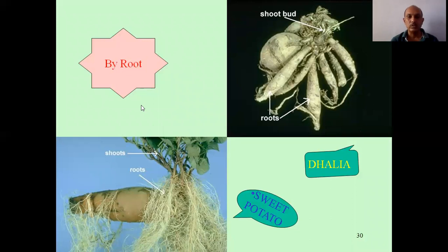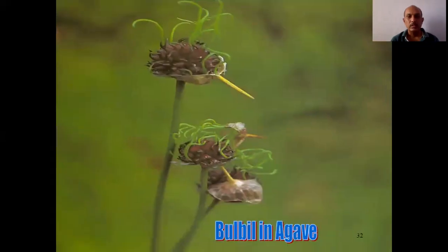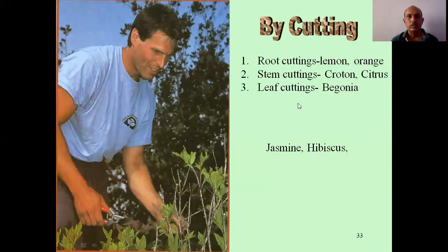Now you can see by root, sweet potato, yeah, dahlia. Here the new plants are produced from these parts. Now leaf, okay. So plantlets develop from the marginal notches. You can see here, this is the marginal notch. If intact leaves fall, they develop into new plants. So they will develop and then fall down and the new plants will grow. So that is called from leaf. See here, bulbil in agave. See that small bulbils are coming from the agave.